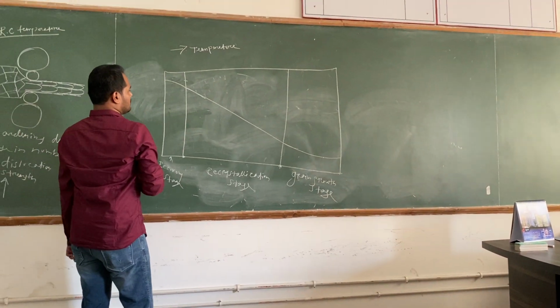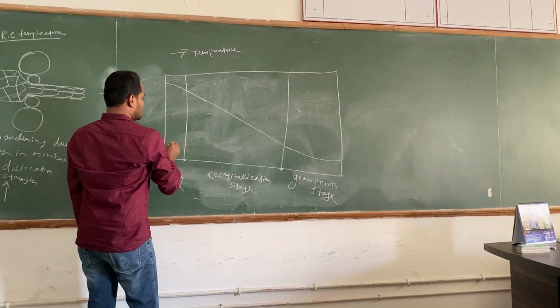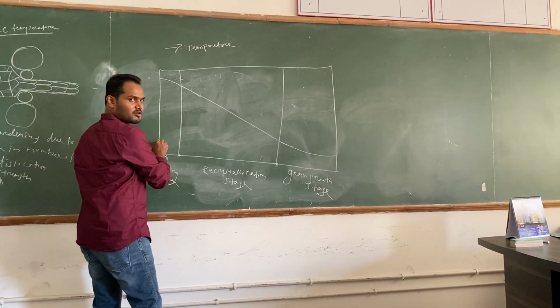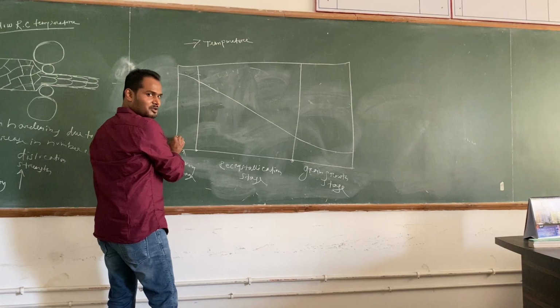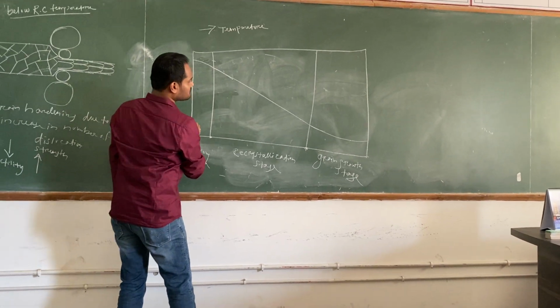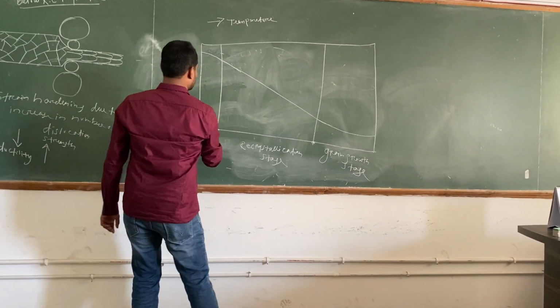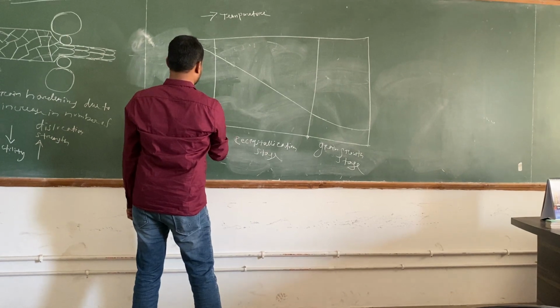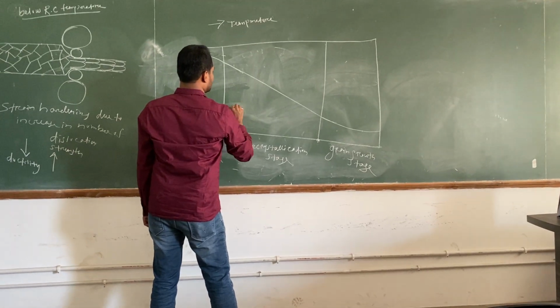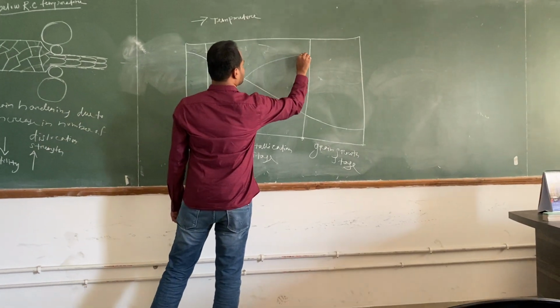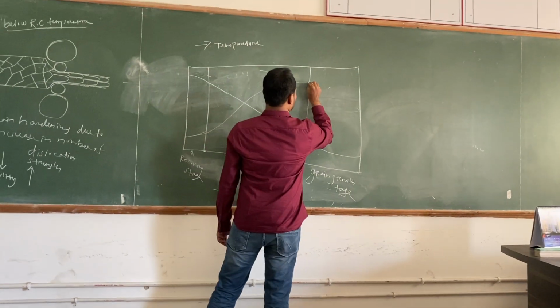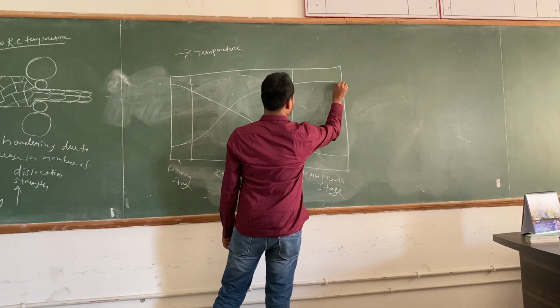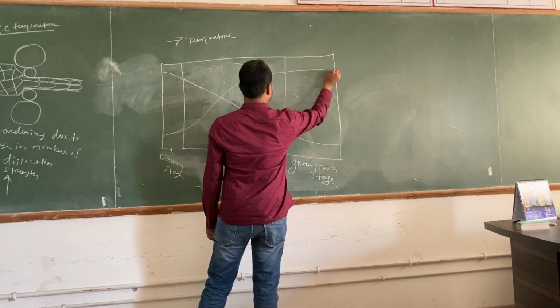Fine. Then what about ductility? Ductility will start from here, minimum ductility after cold work. It will increase somewhat, not so high. So like this, and finally, this is the situation.